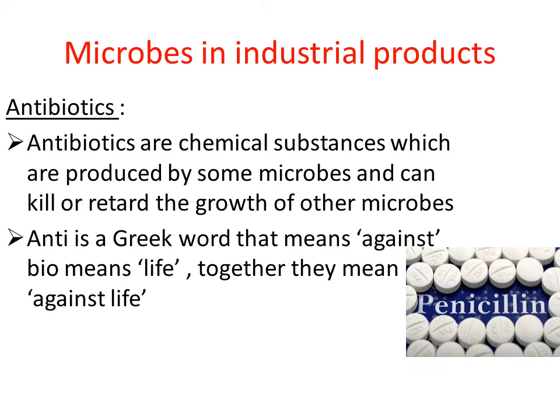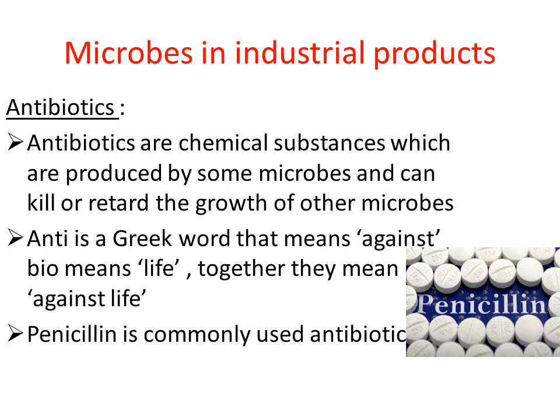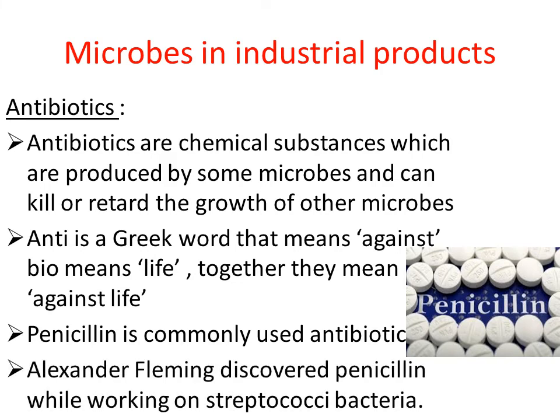One of the commonly used antibiotics is penicillin. We all have heard this terminology, right? Penicillin, because it is one of the commonly used antibiotics. This antibiotic was first discovered by a scientist named Alexander Fleming.